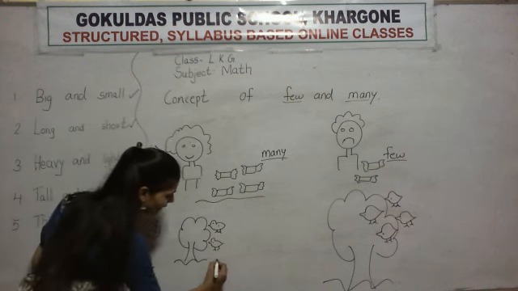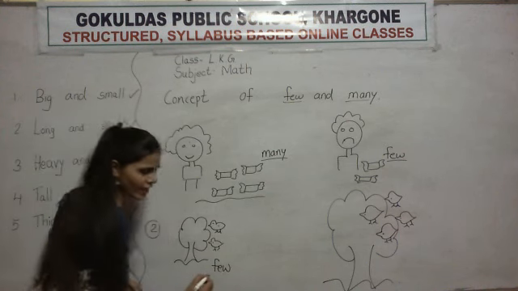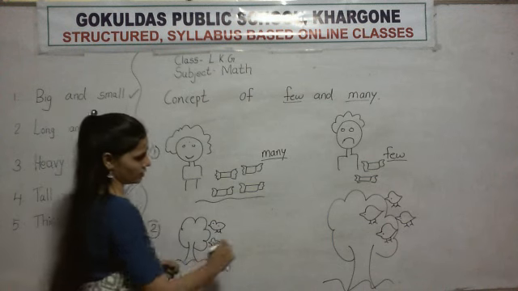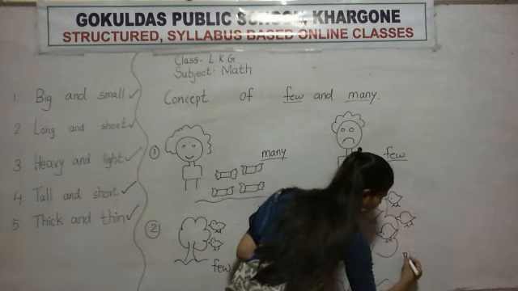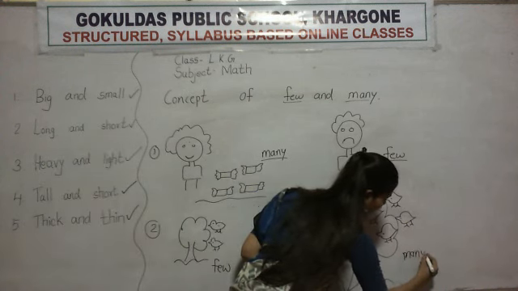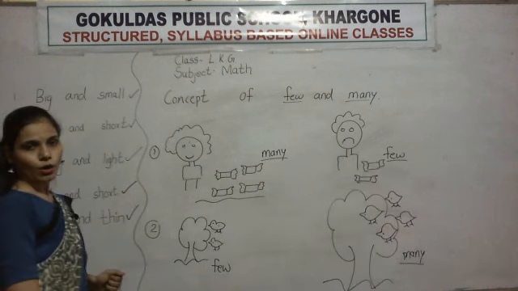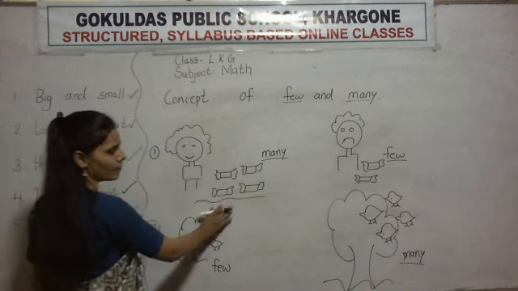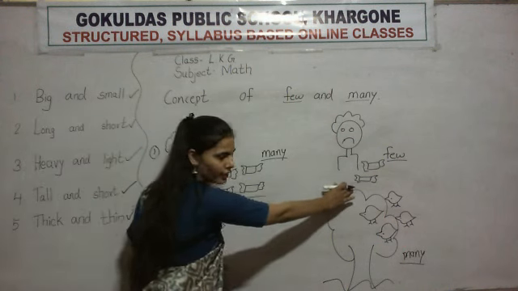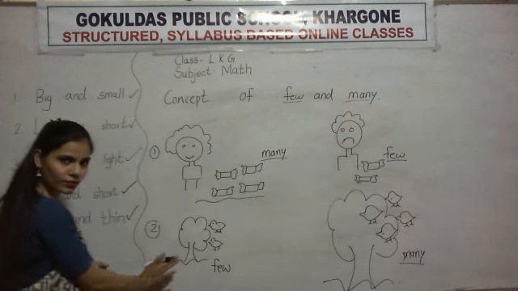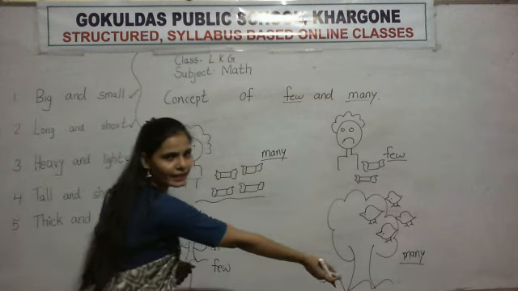So here we write few birds, and here we write many birds. So this is the concept of many, few.